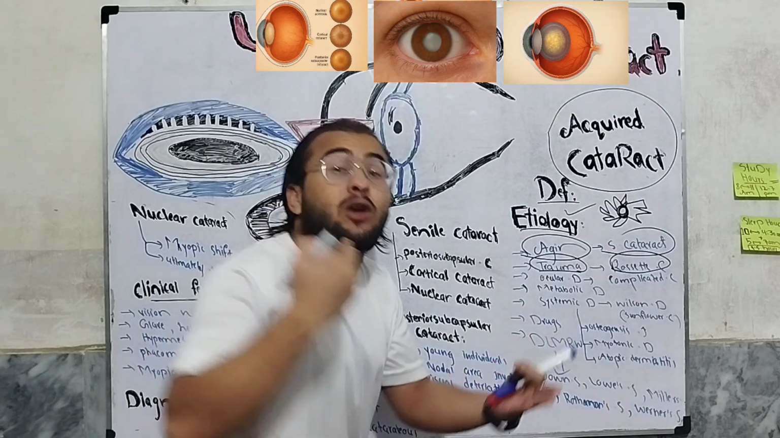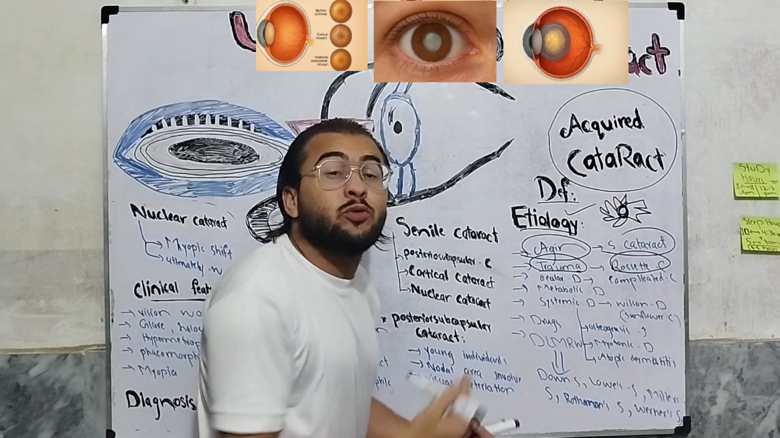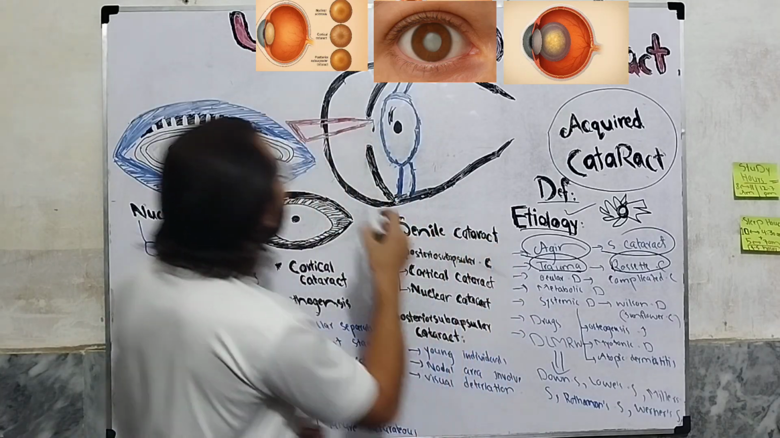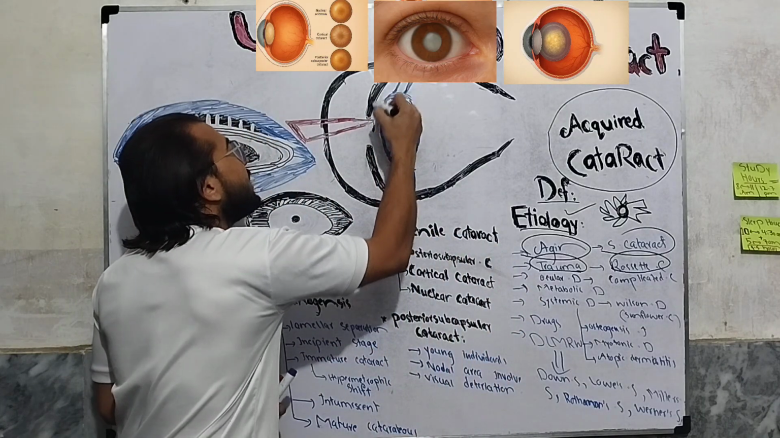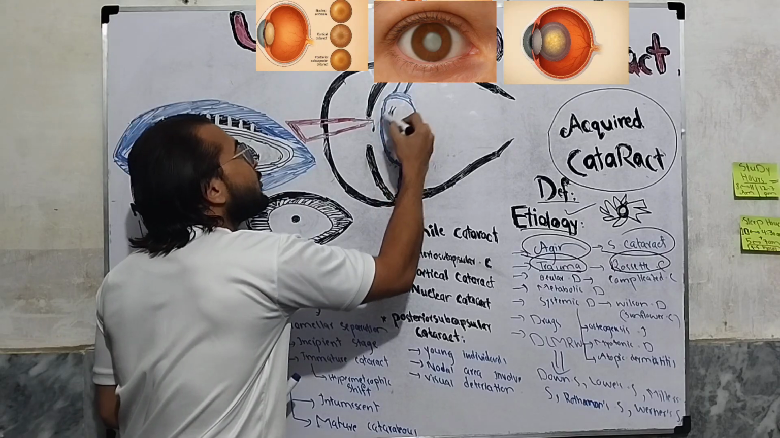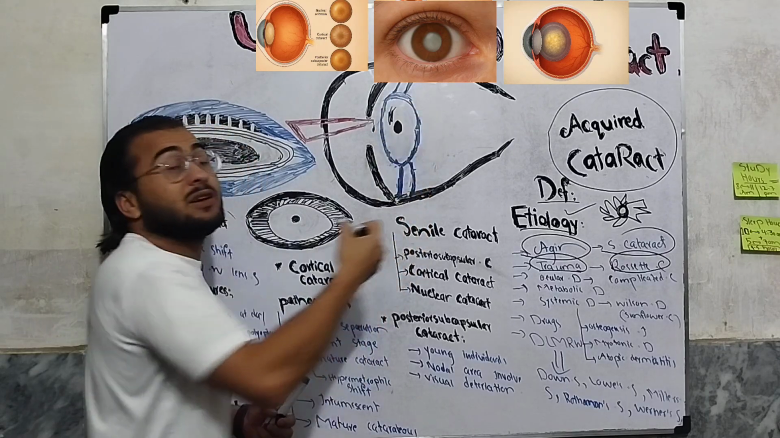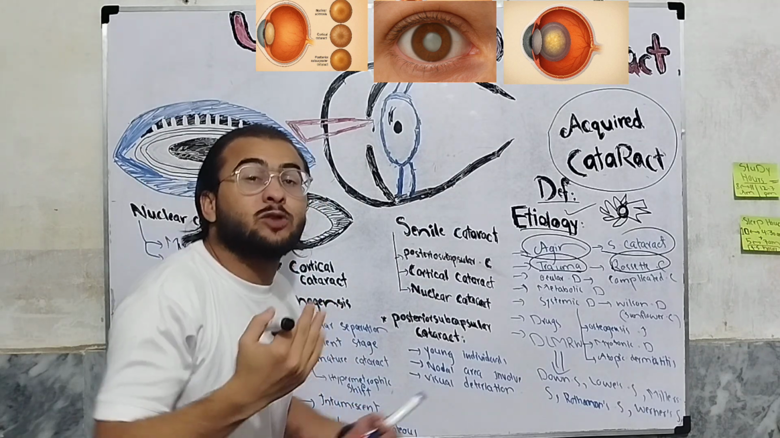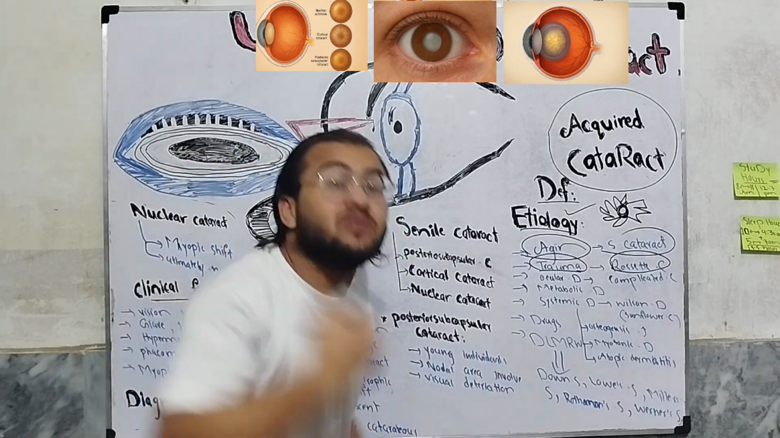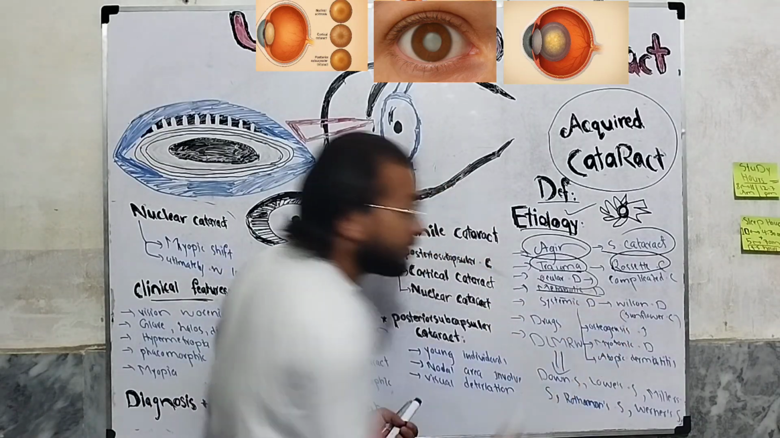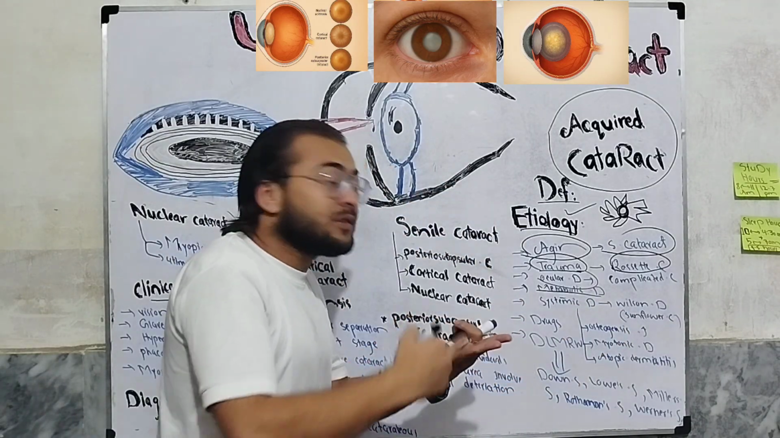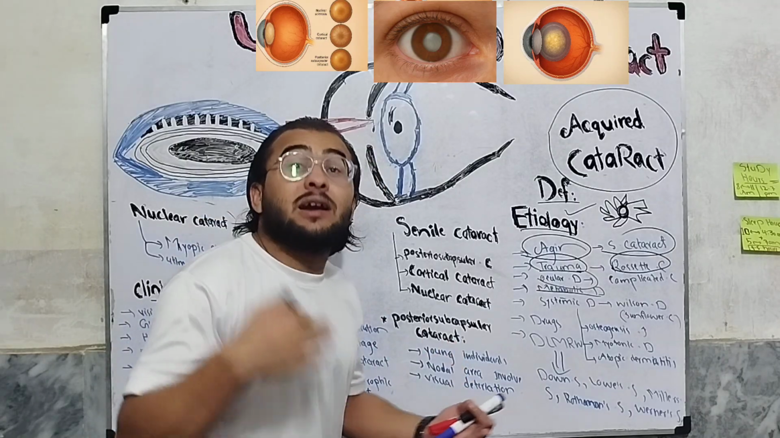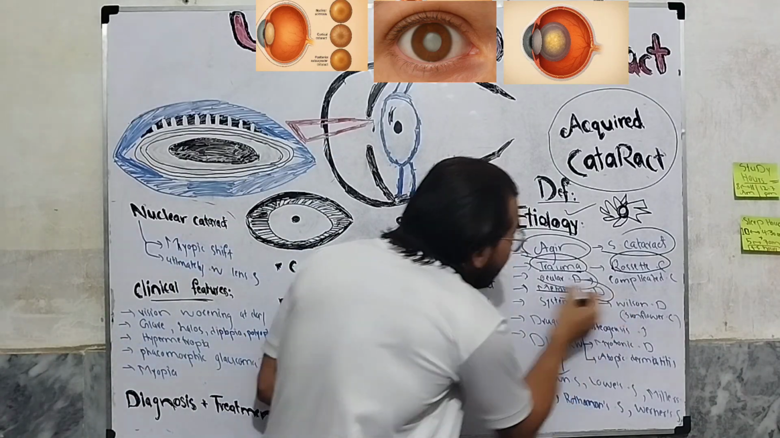For example, in a corneal ulcer, there will be a chance of uveitis, and due to the anterior uveitis, the iris is inflamed. This inflammation will also damage the underlying lens and cause cataract, which is called complicated or secondary cataract. Then metabolic diseases: as we have previously discussed, hypoglycemia, hypocalcemia, diabetes and galactosemia can also cause acquired cataract.